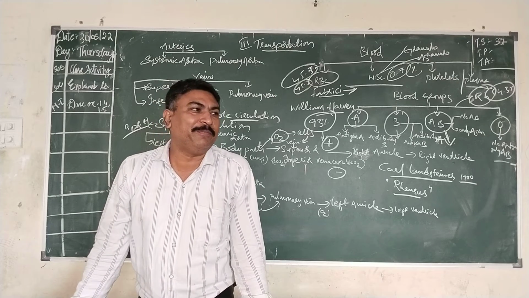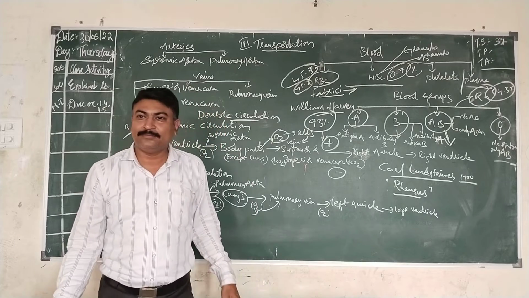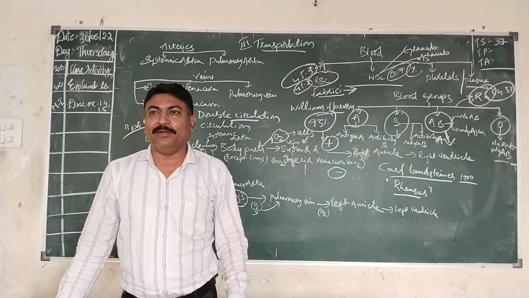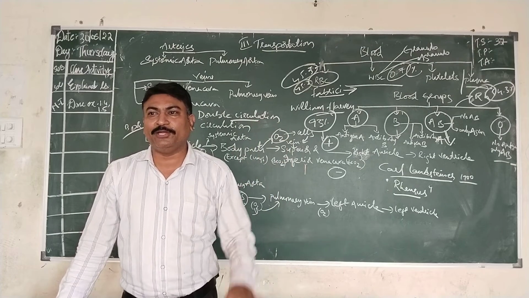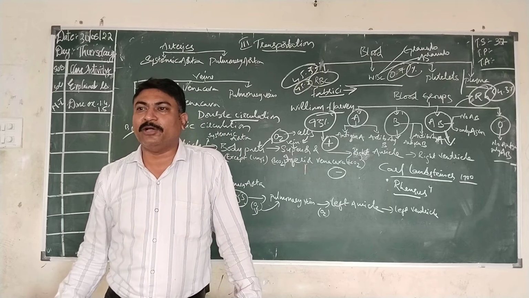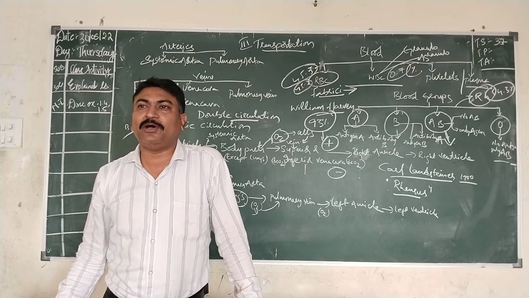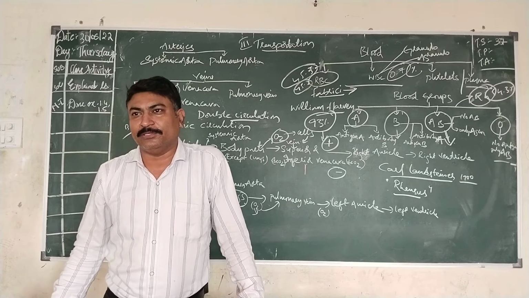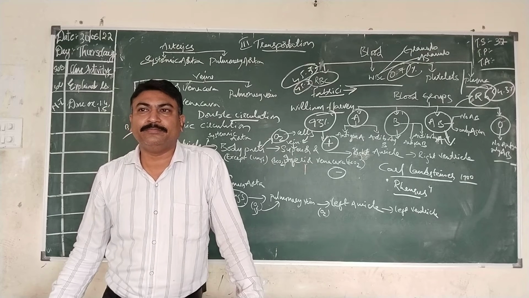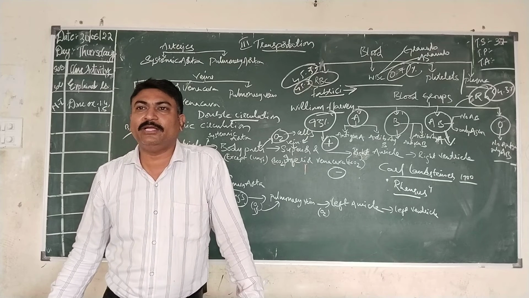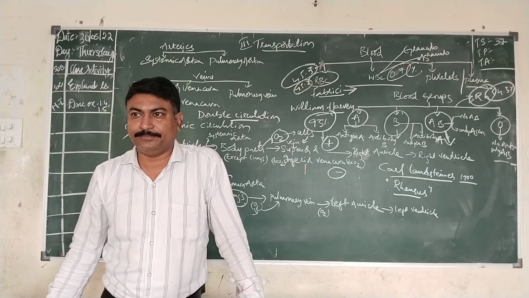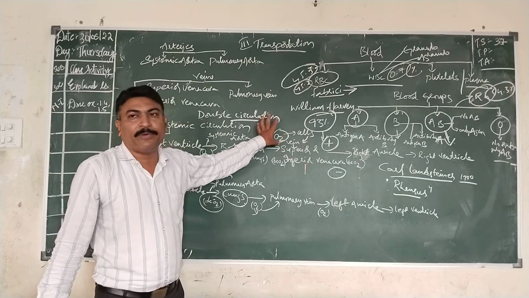The condition is that it should be human blood. Negative persons can take only negative blood. Positive persons can take either positive or negative blood. But negative persons should be injected with only negative blood, not positive. Again, blood clumps will be seen if positive blood is injected into a negative person, so the person will die. Clumps will be formed in the person if positive blood is injected into a negative group person. So this is about blood and its components, blood vessels.